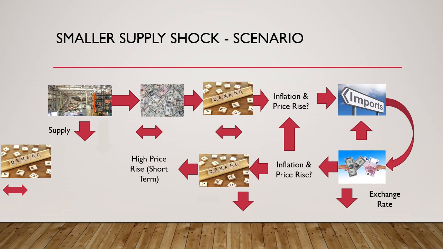Now, again, due to this high price rise and due to small fall in demand and supply, that is fall in growth, the government again intervenes through its loose monetary and fiscal policies. And so the demand, instead of staying flat or going a little lower, starts to rise. And as we saw earlier, this rise in demand in the wake of a little fall in supply would lead to galloping inflation.